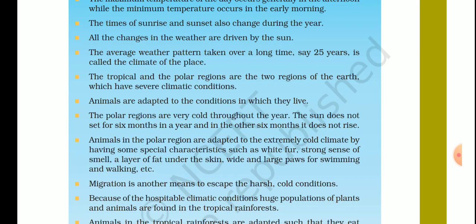Because of the hospitable climatic conditions, huge populations of plants and animals are found in the tropical rainforest. Hospitable climate, you can say the favorable climate. If the climate is unfavorable, then there will be fewer plants and animals, as in the polar region, where they are very limited. But in the tropical rainforest, because of the presence of a hospitable or favorable climate, there are huge populations of plants and animals.